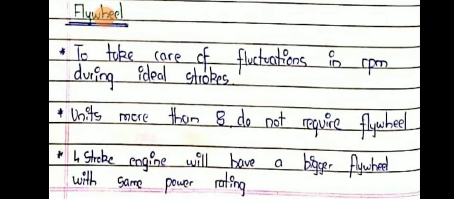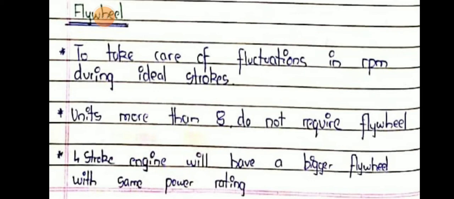Then flywheel. Flywheels are used to take care of fluctuations in RPM during idle stroke. Units more than 8, that means engines with more than 8 cylinders, do not require a flywheel. A 4-stroke engine will have a bigger flywheel with the same power rating.